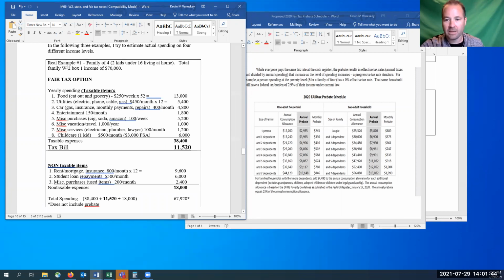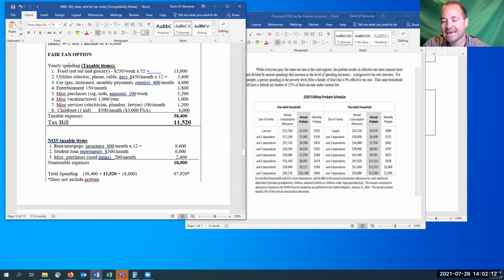So we have a typical family here. Maybe one or both parents went to college and have a decent income. Two parents living at home, two kids under 16. Total wages between the two adults, $70,000. So each of them makes, maybe if they make the same, $35,000 apiece. So could be a very typical household.